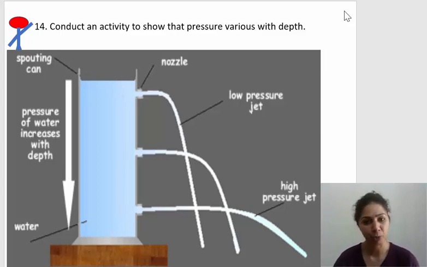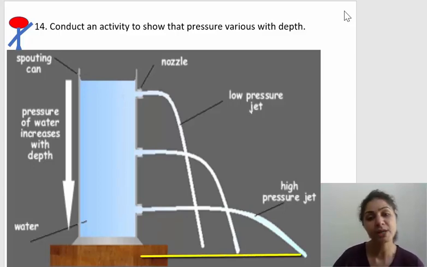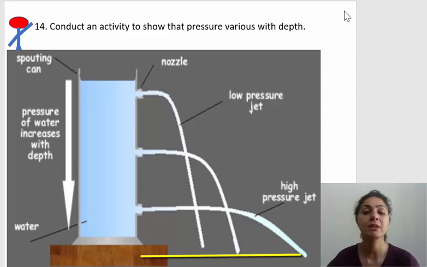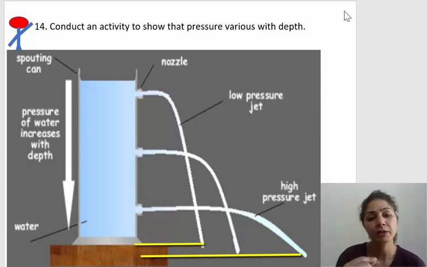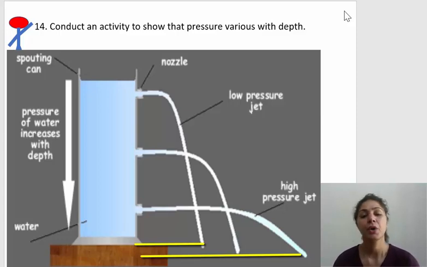You will see that from the bottommost opening, water comes out with a lot of pressure and falls at a distance far from the bottle, whereas from the topmost opening you will find that the water comes out with the least pressure and falls just next to the bottle. So this is the activity that can be conducted for understanding that the pressure is going to be different at different depths. Okay.